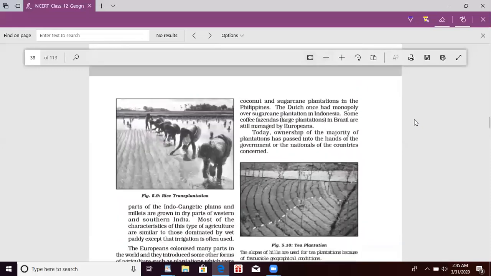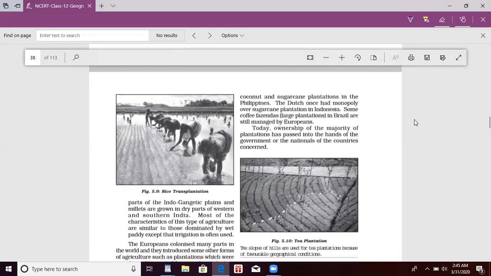The Dutch once had a monopoly on sugarcane plantations in Indonesia. Some coffee plantations in Brazil are still managed by Europeans. Today, ownership of the majority of the plantations has passed into the hands of the governments or nationals of the countries concerned.